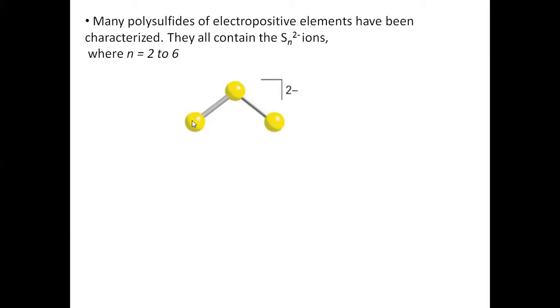This yellow dot represents sulfur. So S bond S bond S, minus charge here, minus charge here. So it is S3 2 minus. These 2 minus ions are in association with some electropositive elements such as metals, especially s block metals. This is S3 2 minus.